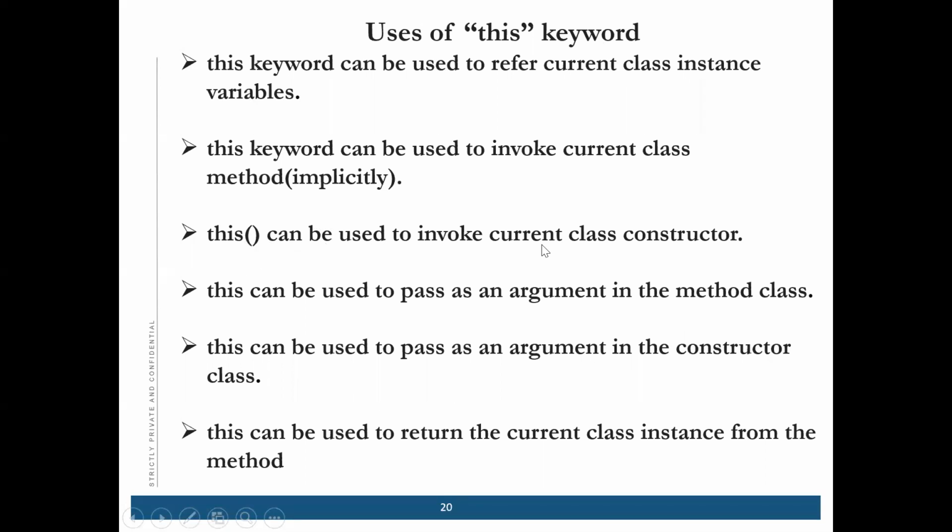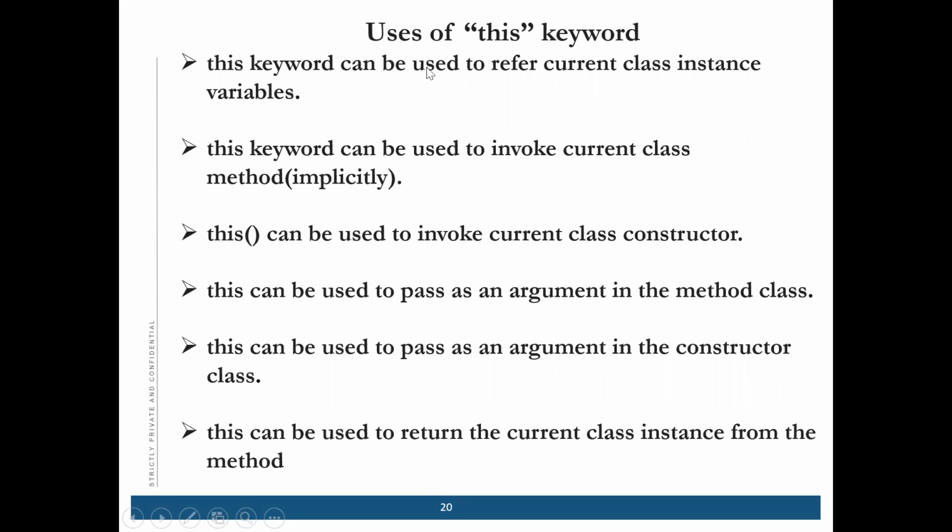This can be used to invoke the current class constructor. This can be used to pass an argument in the method call, and this can be used to pass an argument in the constructor call. And this keyword can be used to return the current class instance from the method. Okay, we will go one by one. At least the first thing we can cover today, the rest we will cover in the next class.